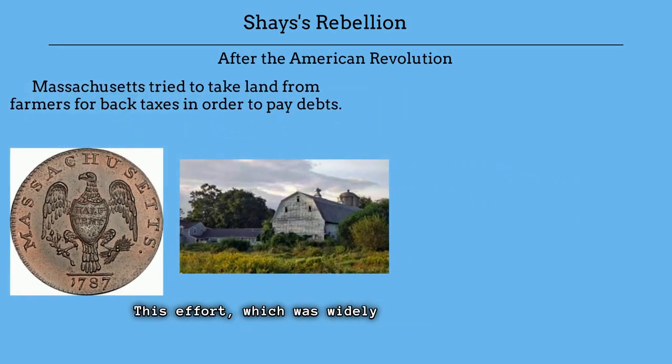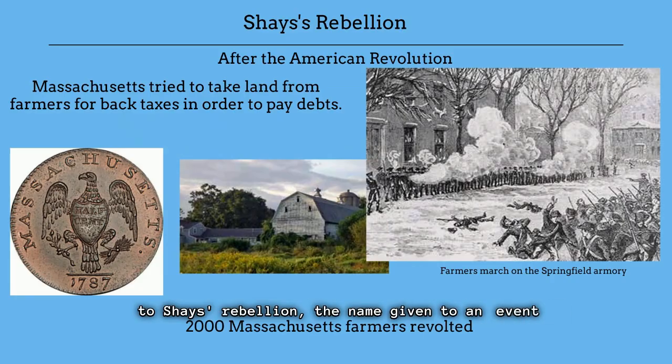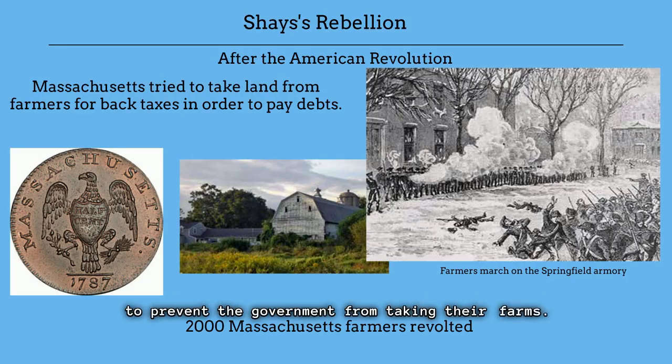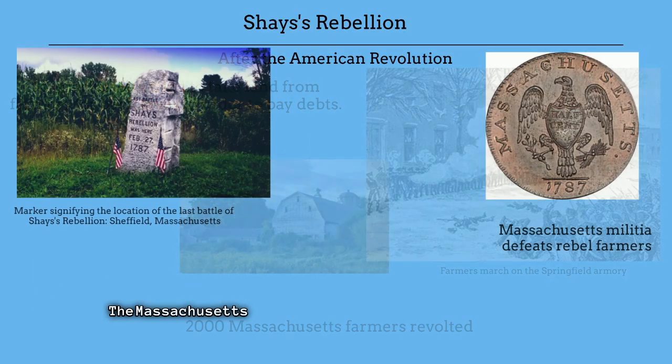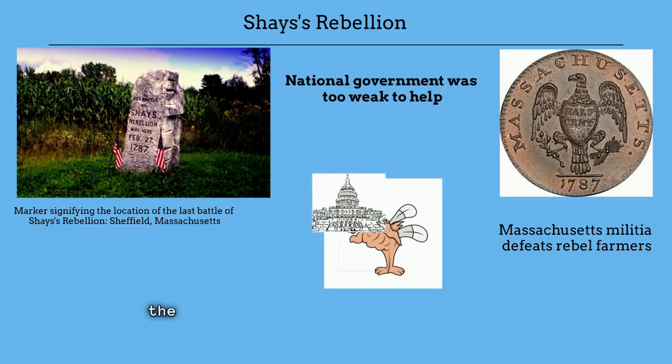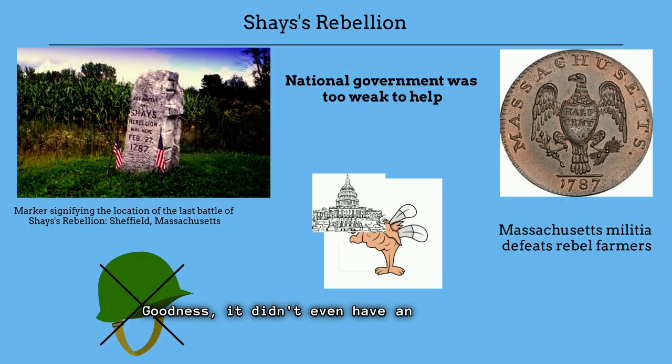This effort, which was widely seen as unfair, led to Shays' Rebellion, the name given to an event in which 2,000 Massachusetts farmers revolted in local courthouses to prevent the government from taking their farms. The Massachusetts militia finally ended the rebellion, but the situation made it clear that the national government was way too weak to maintain order in the new nation. Why goodness, it didn't even have an army to help in Massachusetts.